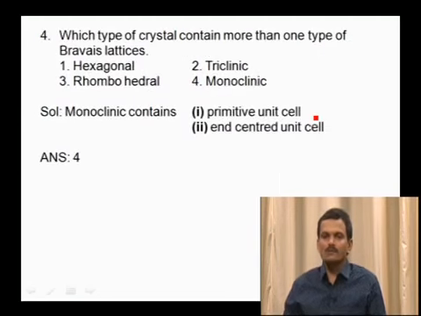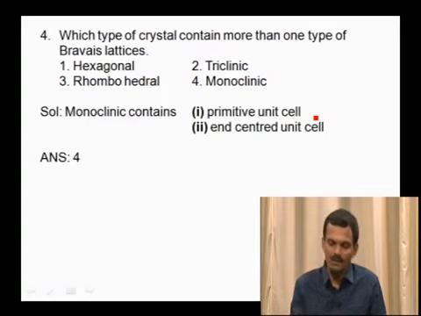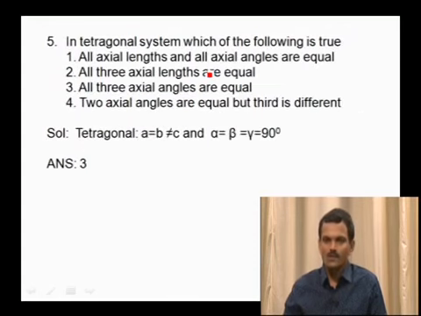Come to the next one. Which type of crystal contains more than one type of Bravais lattice? See, here if you take a hexagonal system, it contains only one type of lattice. Triclinic system contains one type of lattice. Rhombohedral contains one type of lattice, whereas monoclinic contains 2 types of lattices. There is a primitive unit cell and an end-centered unit cell. So our answer is the fourth option, monoclinic. And come to the next one.